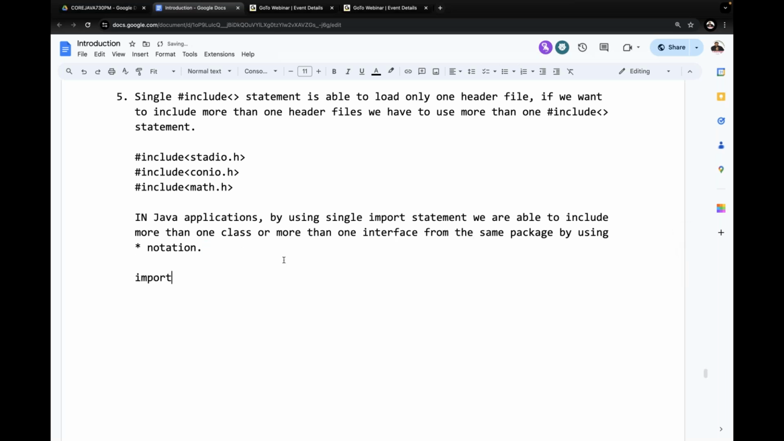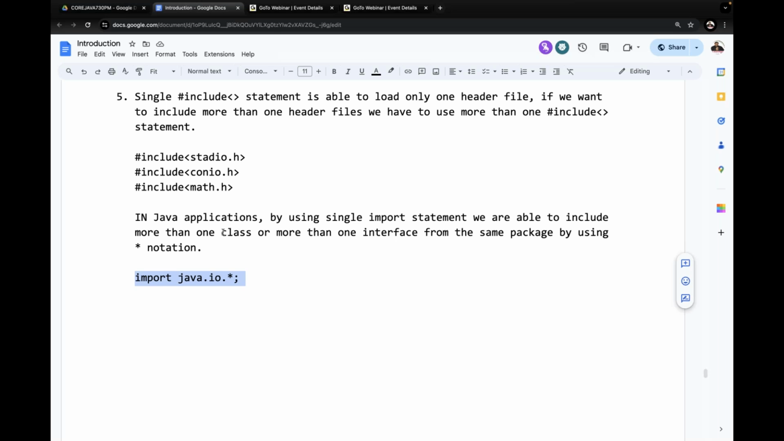What is the example here? import java.io.*. When I provide this star, automatically all classes and interfaces of the java.io package come, or not? All classes and interfaces we are able to get. But if we use hash include something with star, no, it will not work. For every header file we have to write separately. But here if we provide star, automatically all classes and interfaces of that particular package are available. Because of that, one statement is sufficient to get more than one class or interface.